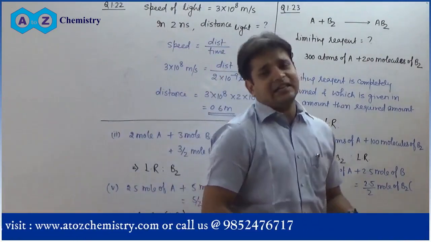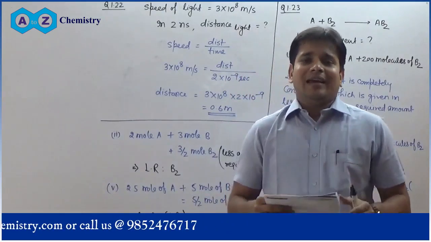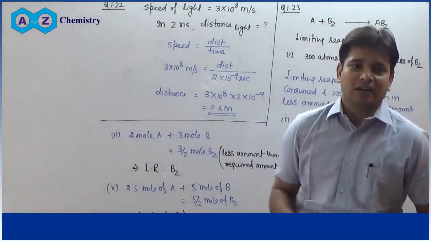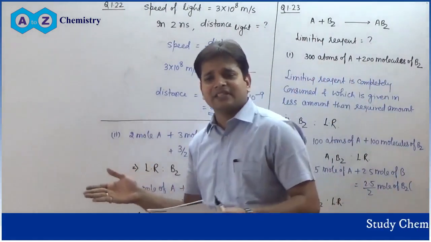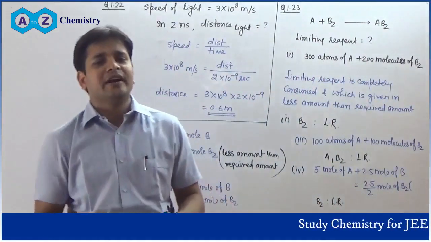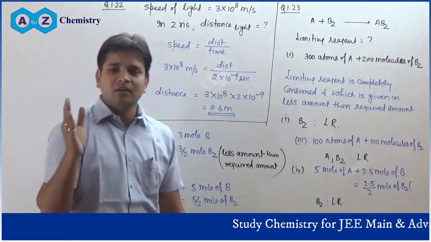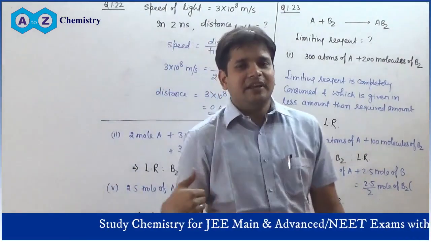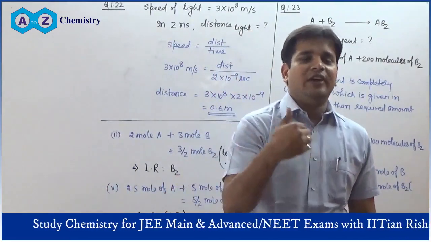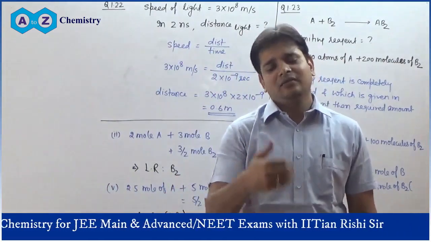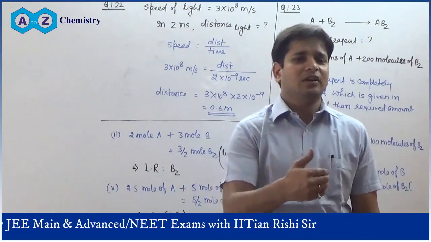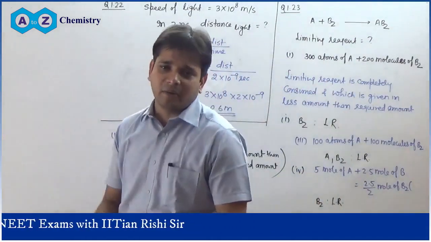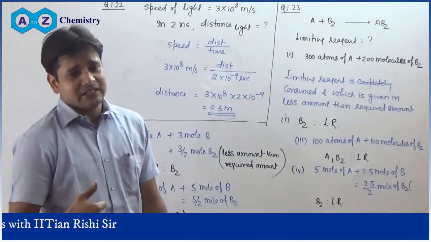So the limiting reagent can be easily calculated. First method: assume any species as the limiting reagent and calculate the weight of the product. That species which gives the lowest amount of product will be taken as the limiting reagent. Second method: assume any one as the limiting reagent and calculate the weight or mole of the other reactant required to react with the given amount of one species.